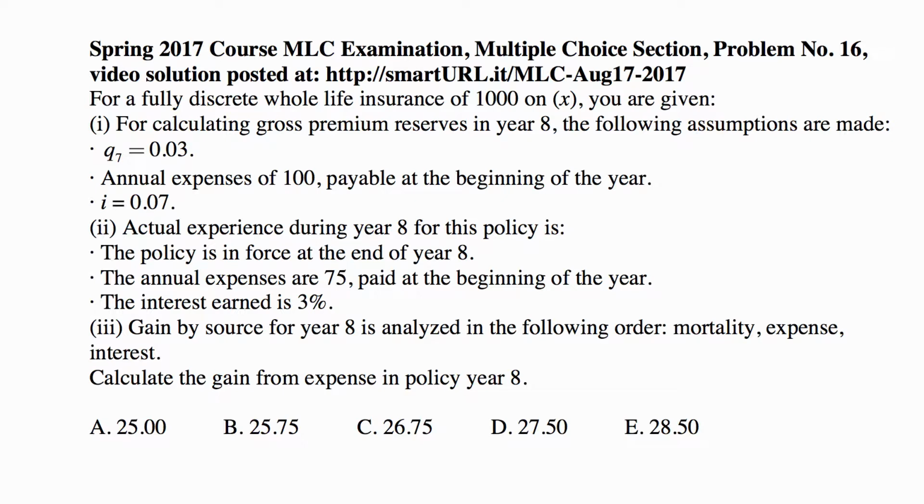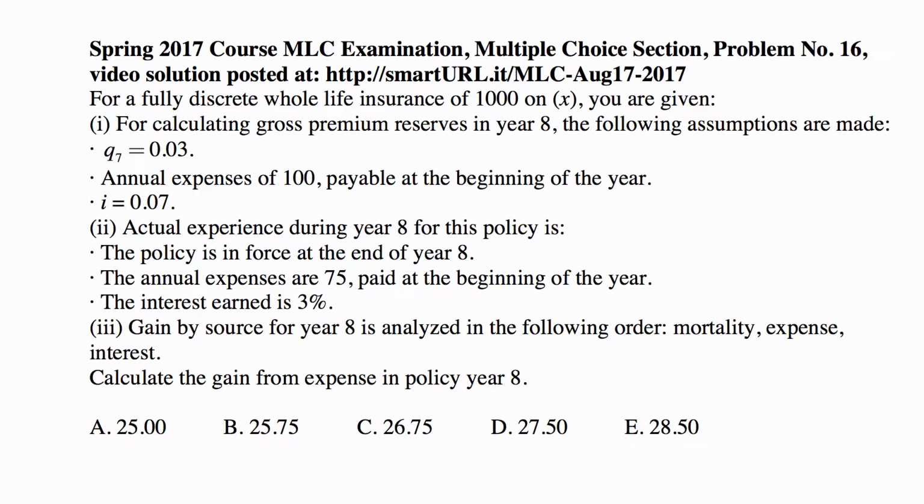This is a problem from the last exam MLC from spring 2017, from the multiple choice section. For a fully discrete whole life insurance of 1,000 on X, you are given, for calculating gross premium reserves in year 8, the following assumptions. The mortality is 0.03, and this is the mortality from time 7 till time 8. That's why 7 is the subscript there. Annual expenses of 100 payable at the beginning of the year, and the interest rate is 7%.